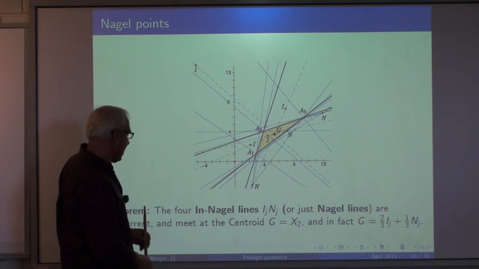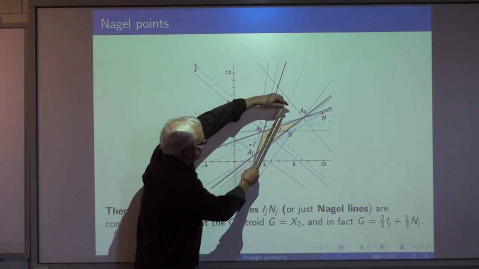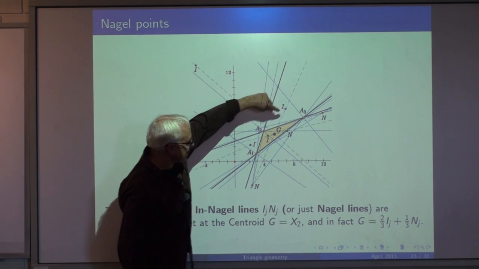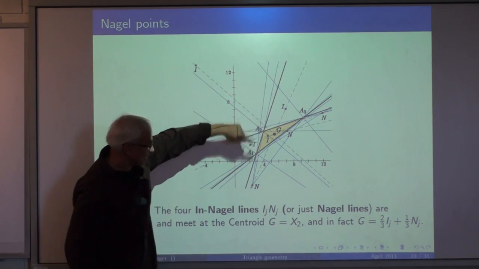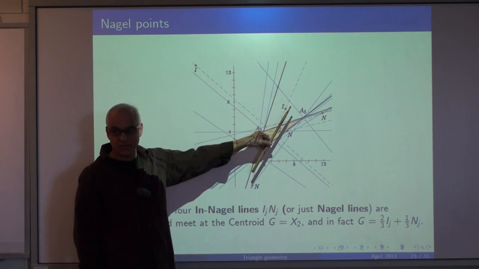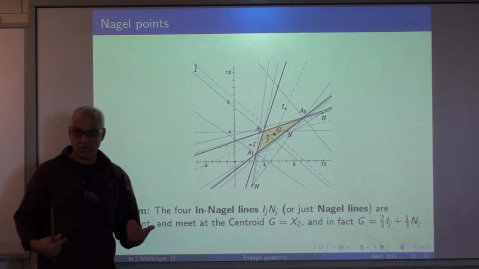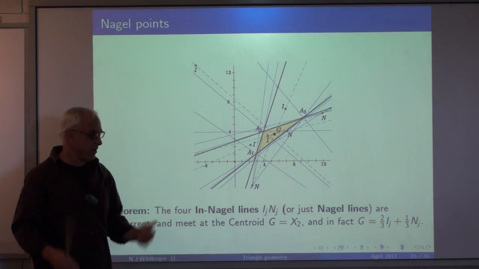Okay, so these lines that, say this one here, that pass through an incenter, a centroid, and a Nagel point are some kind of analogs of the Euler line. They're called Nagel lines in Euclidean geometry, and they've been very well studied.